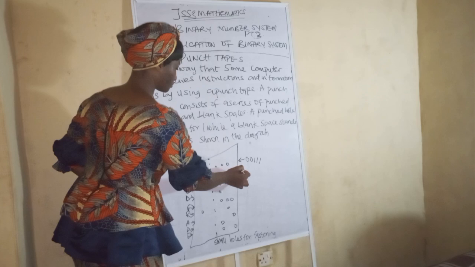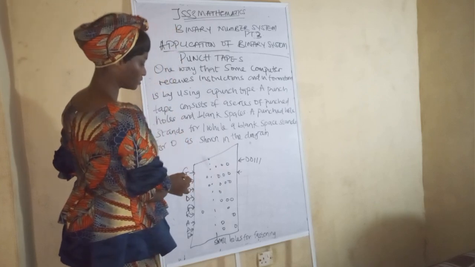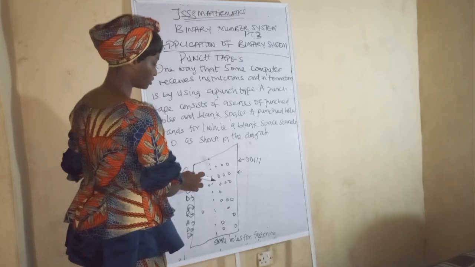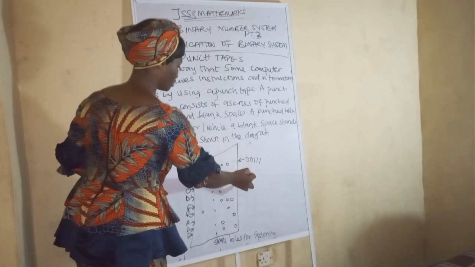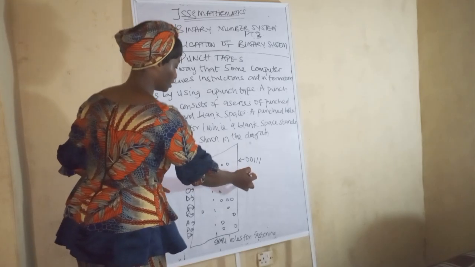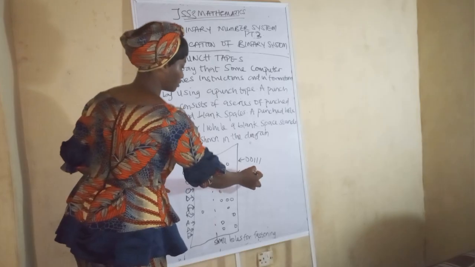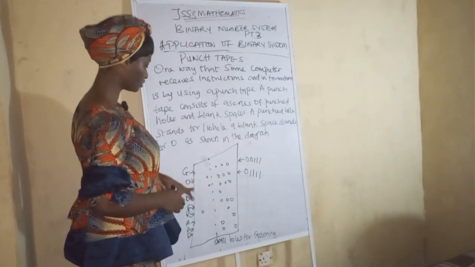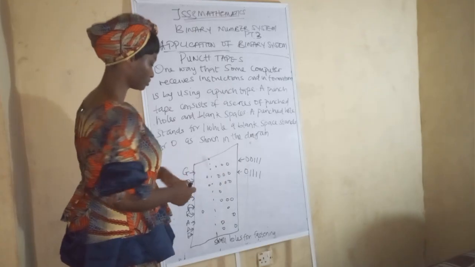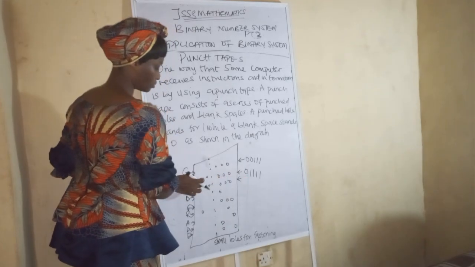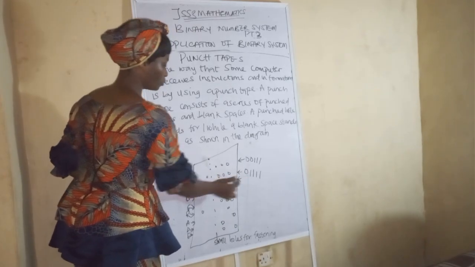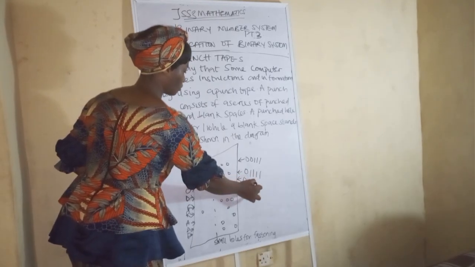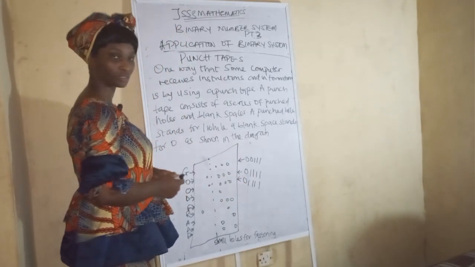Now O represents, okay, the space here is 0. We have 0. We have 1 hole here, and we have 3 holes here. Are you seeing that now? So now the next one is O. Same with this one, since we have 1 space here, but we have 1 hole here. So we have 0, 1, then 1, 1, 1. Are you seeing that now?